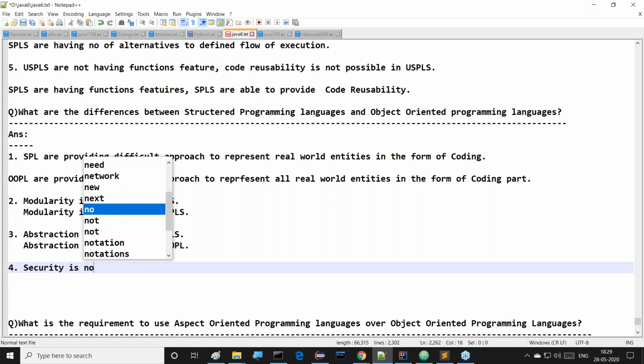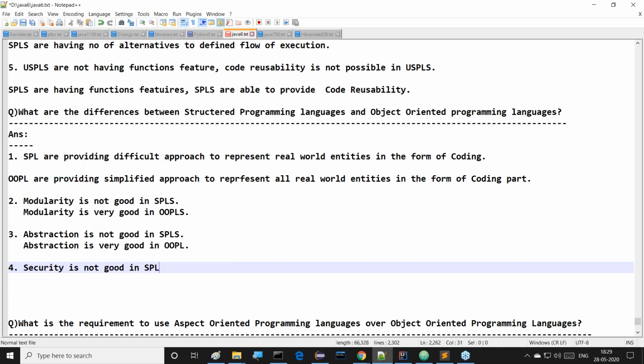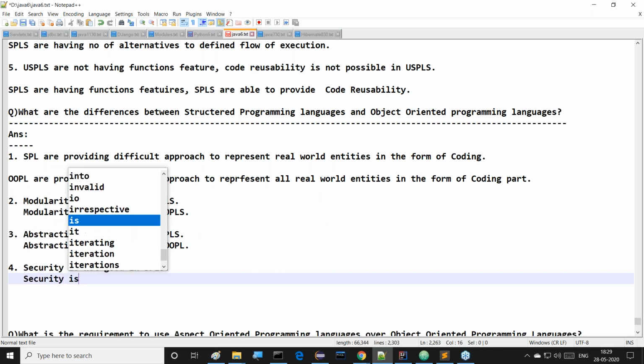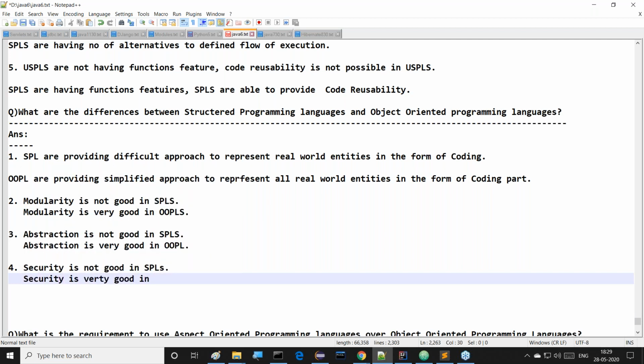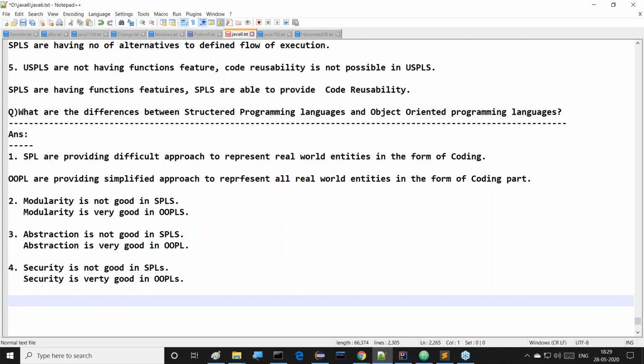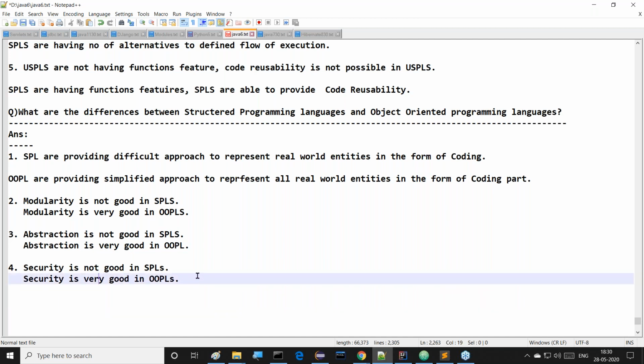Security is not good in structured programming languages, whereas security is very good in object-oriented programming languages. Tell me, what is the reason for it? I have already given the answer, but you have to say the answer for me.